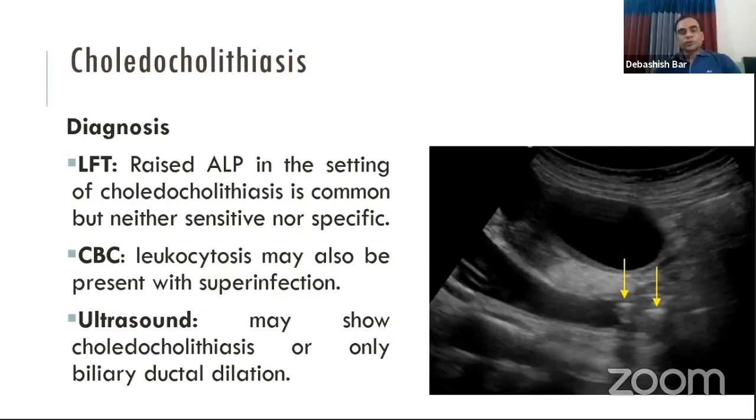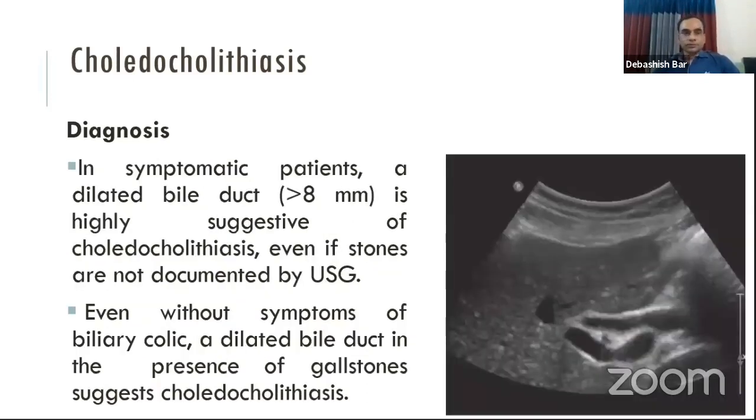And most of the time, ultrasonography, the cheapest investigation in our country, will diagnose the stone within the bile duct, and it will also show that the biliary tree is dilated. There are some controversies about the ultrasonography report in the diagnosis of choledocholithiasis.